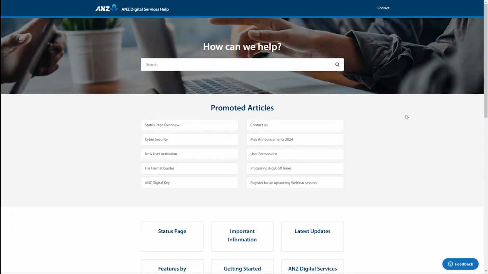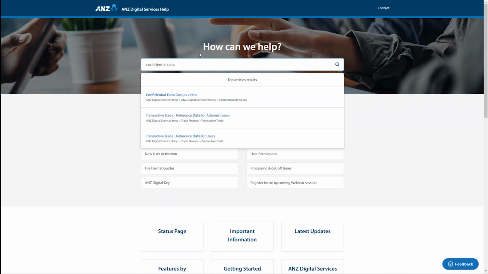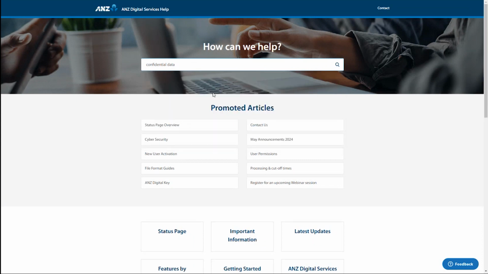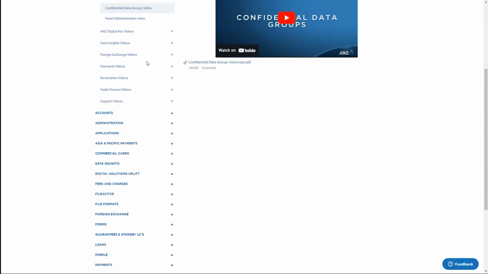Within our Help portal, select the How Can We Help page, which is showing on the screen now. Search function will enable you to search for specific areas of interest. For example, I can type confidential data groups to quickly view detailed instructions for this topic as we went through today. You can also register for an upcoming webinar session here and view recorded webinars you may have missed.